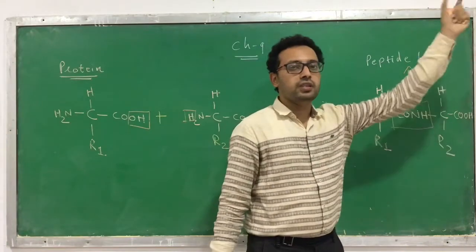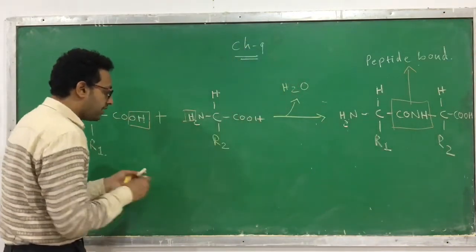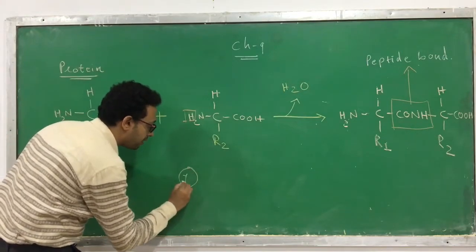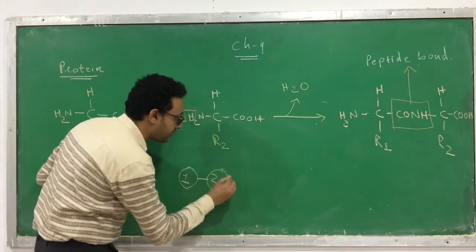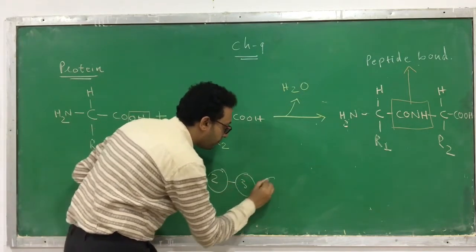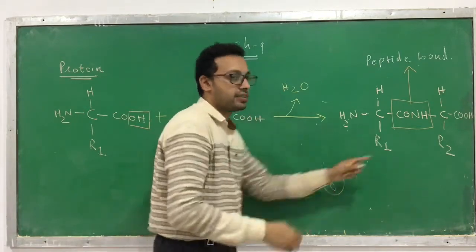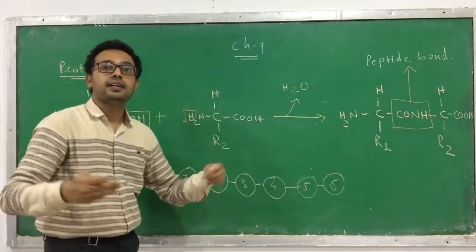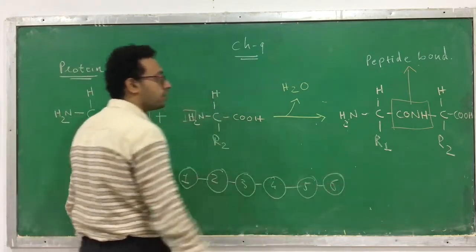1, 2, 3, 4, 5, 6. Many amino acids have attached like this. Like one amino acid, I am just giving a number. This is the first. Then it is connected to another amino acid, second, third, fourth, fifth, sixth, and many. And they are not the same. They are different types, and thus a long chain is going to be formed.